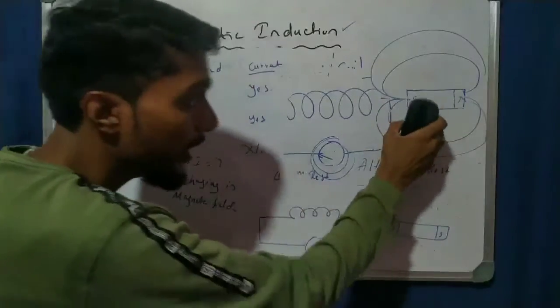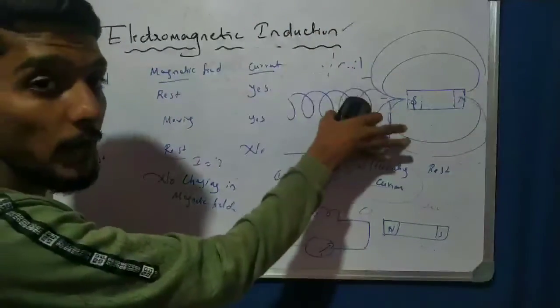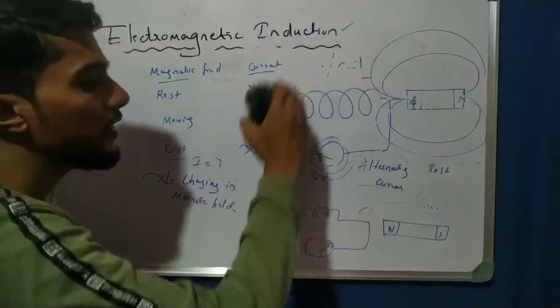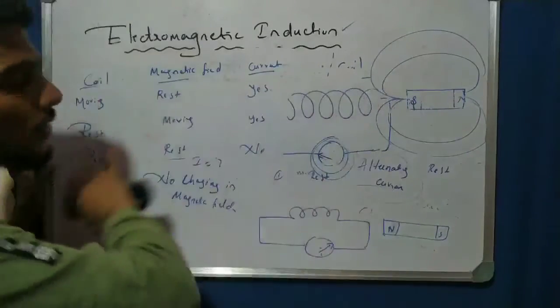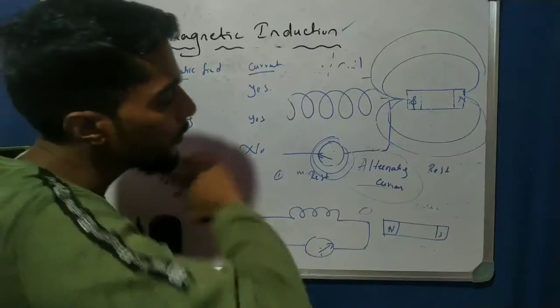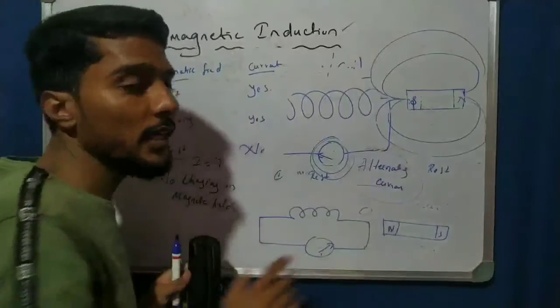This is the diagram, and the diagram name is electromagnetic induction demonstration diagram. Okay, and these are the points. What happened when the field is moved, when this is moved, if this is at rest and this is at rest, what happens? We write here the final answer: whenever the current is produced, one is moving, one is at rest.